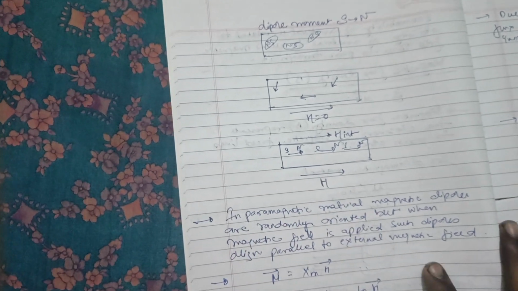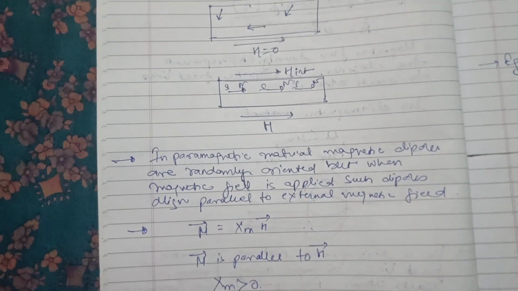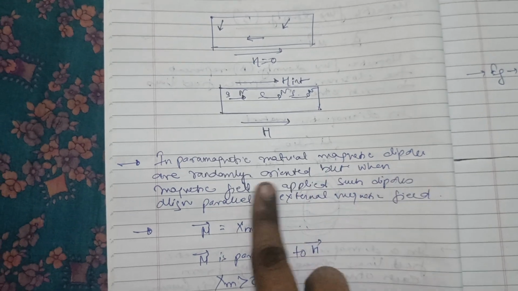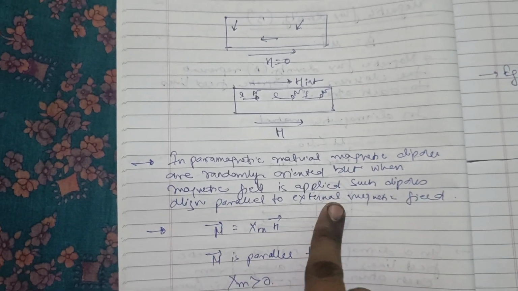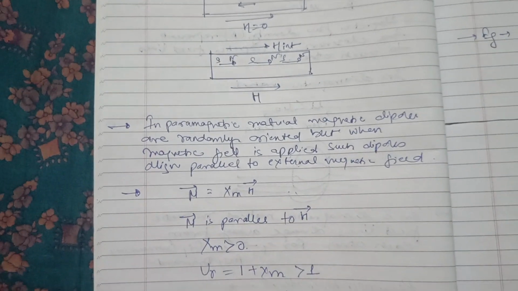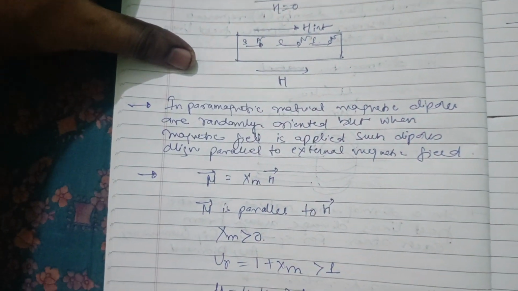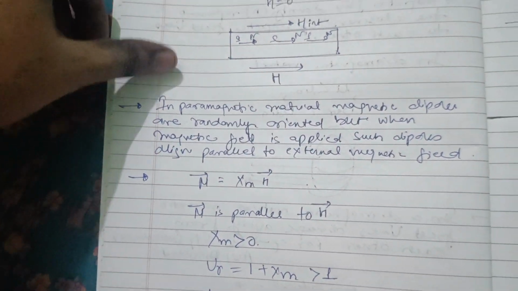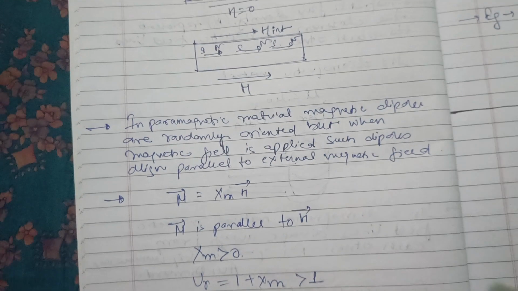In paramagnetic material, magnetic dipoles are randomly oriented, but when a magnetic field is applied, the dipoles align parallel to the external magnetic field.